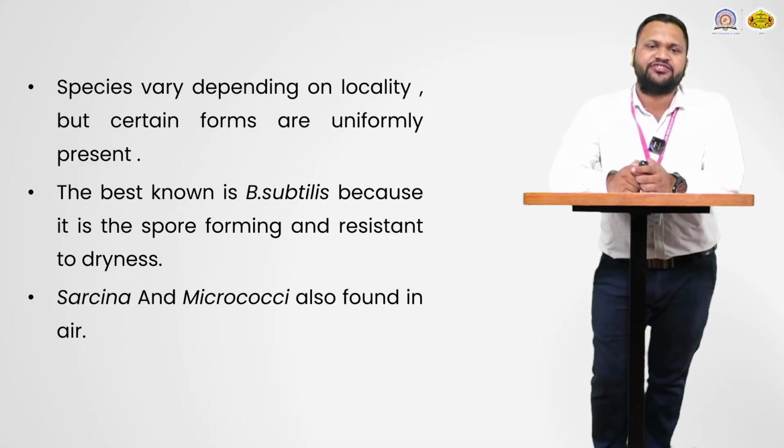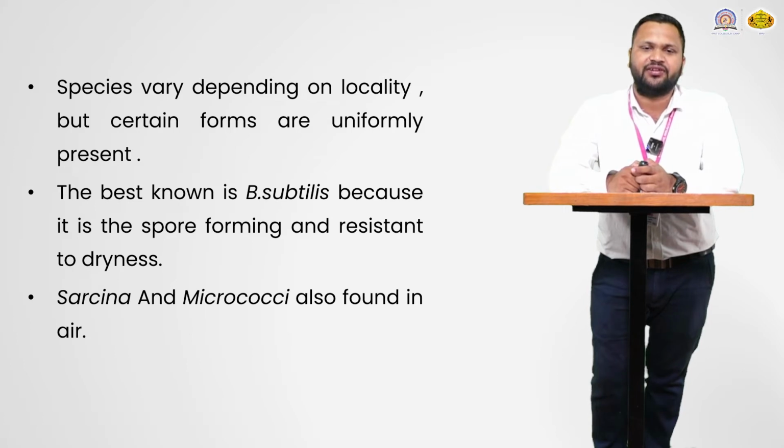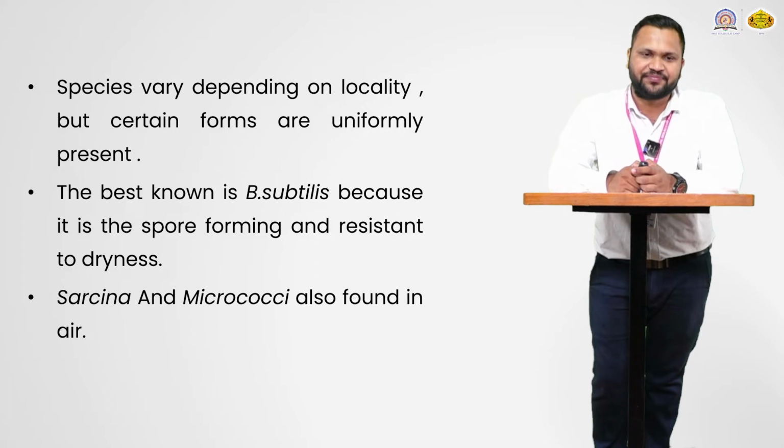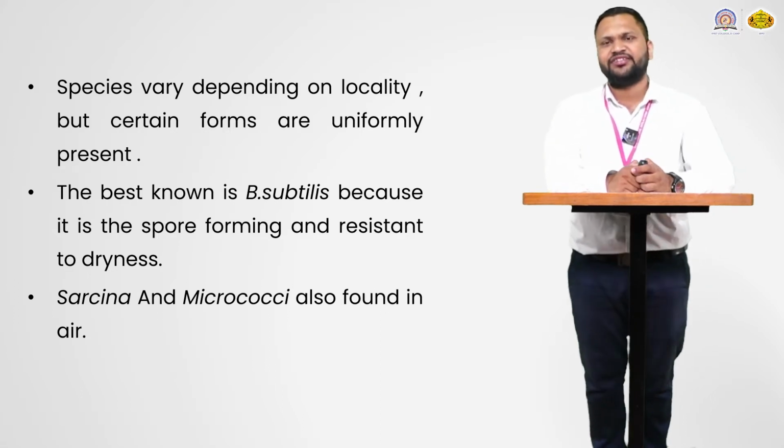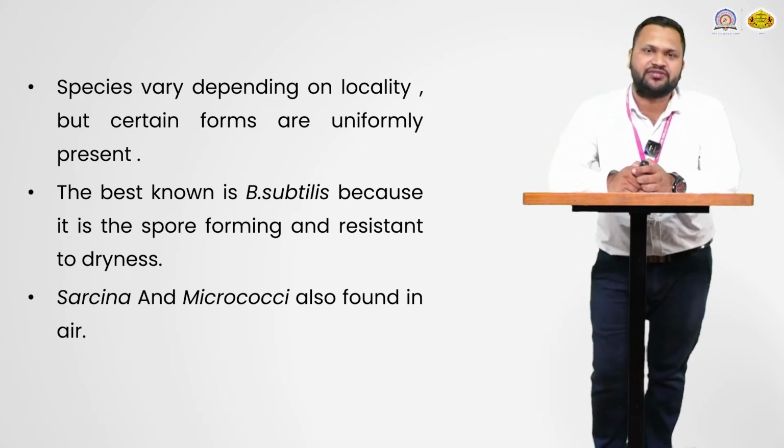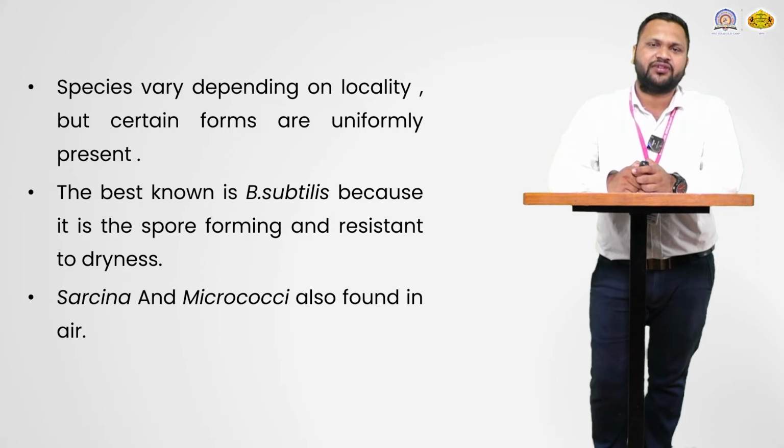Then again, the species vary depending on locality, but certain forms are uniformly present, like the microorganism Escherichia coli. So E. coli is generally found everywhere. Certain other species may be pathogenic or not, and their presence depends on the particular location, that is your locality.